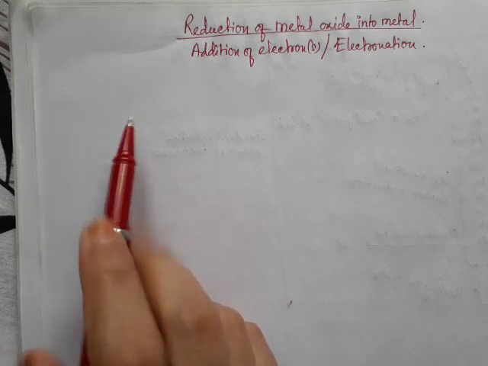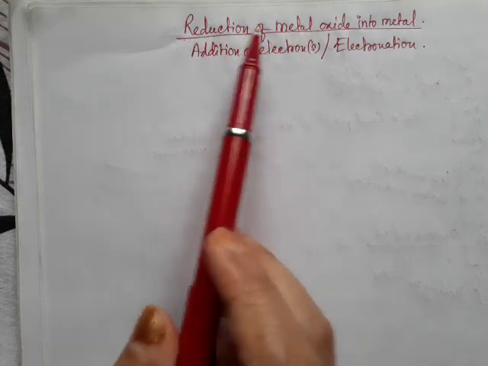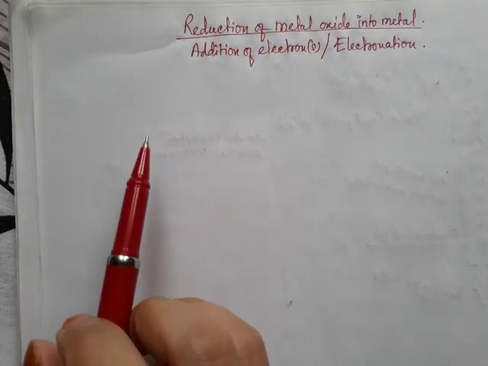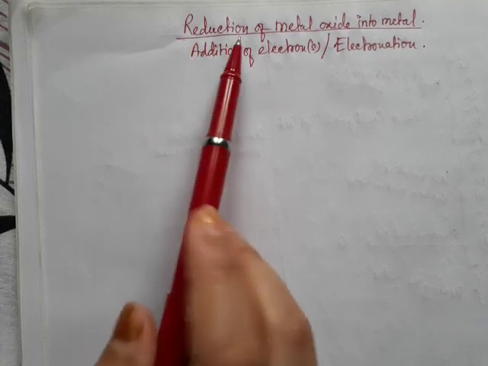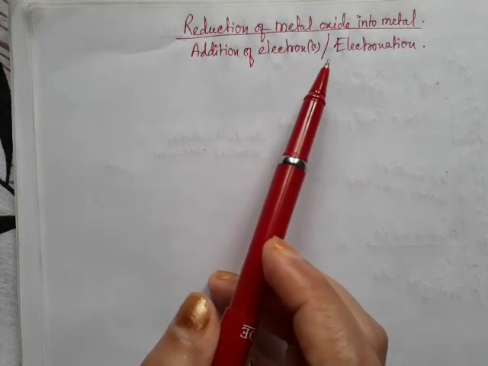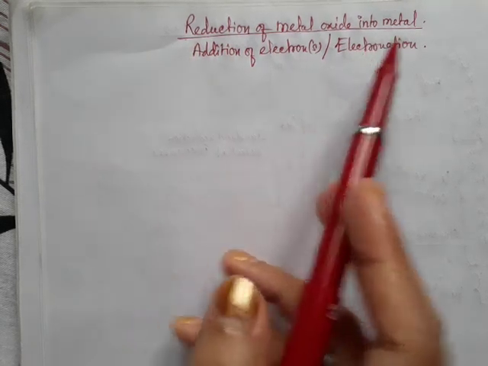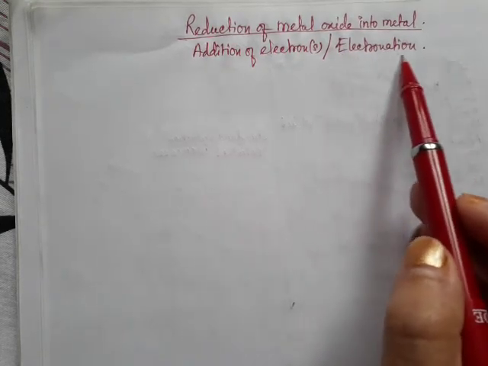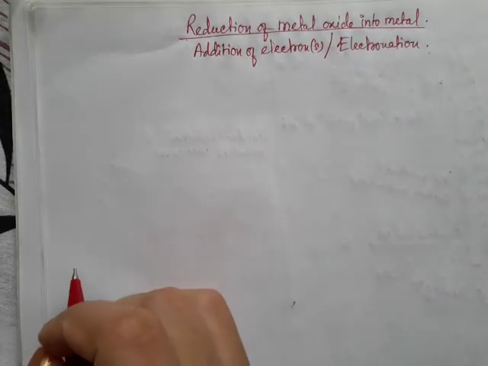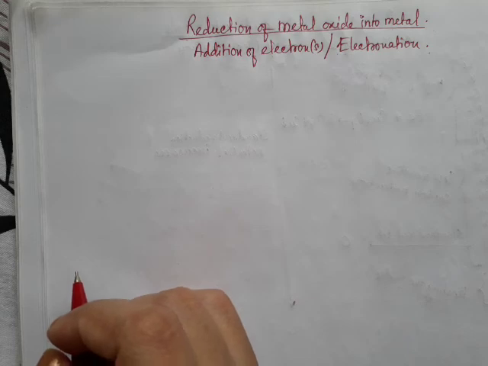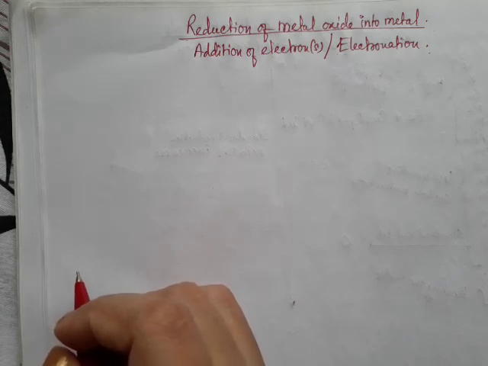Now we will discuss reduction of that metal oxides into its corresponding metal. So we all know that reduction means addition of electrons. So a common term we can use for that one is electronation. Okay, and the choice of the reducing agent actually depends on the reactivity of the metal.